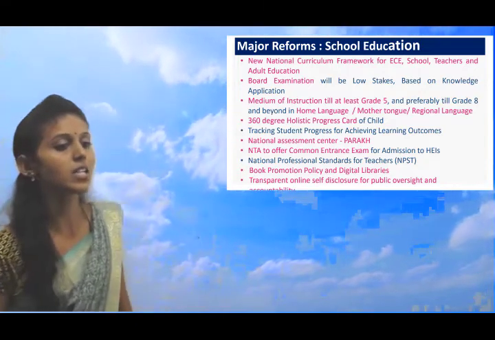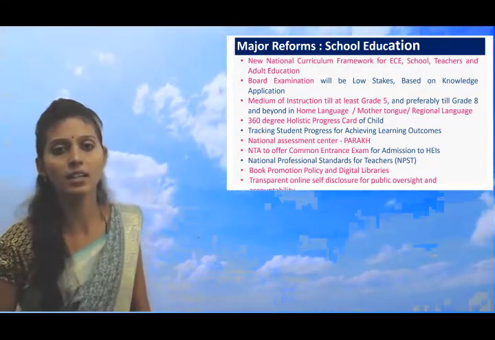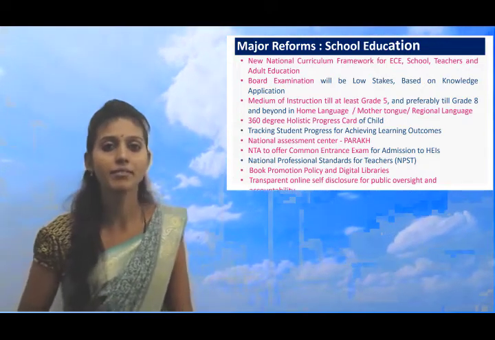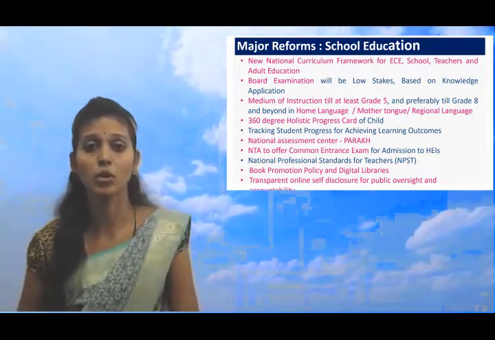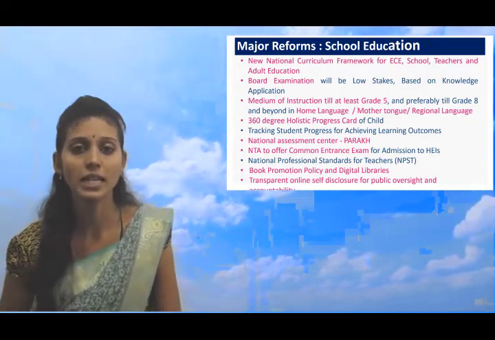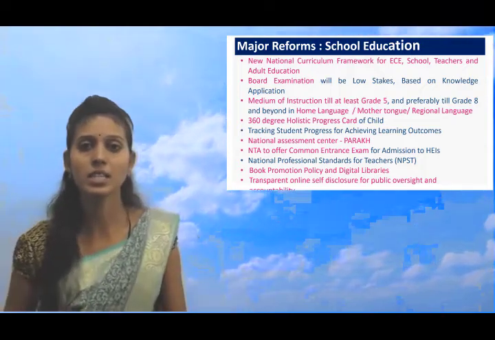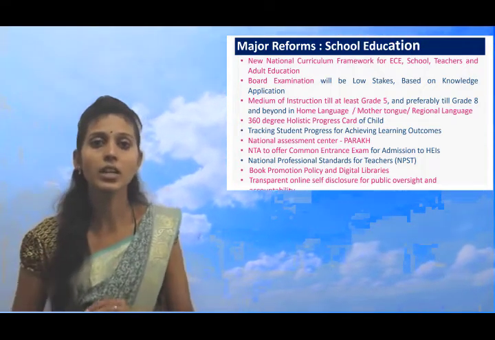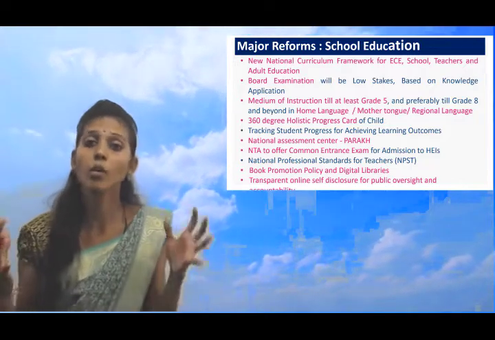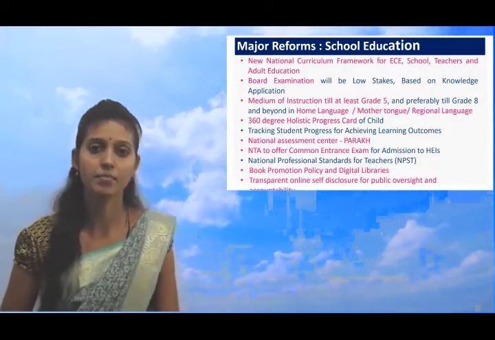Okay, and the National Assessment Center through PARAKH, as you know, Performance Assessment, Review and Analysis of Knowledge for Holistic Development. Again, what is meant by holistic? Holistic is nothing but 360-degree coverage, or the overall performance of a student.